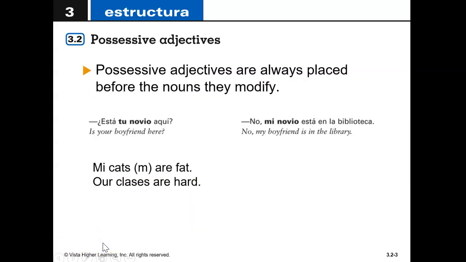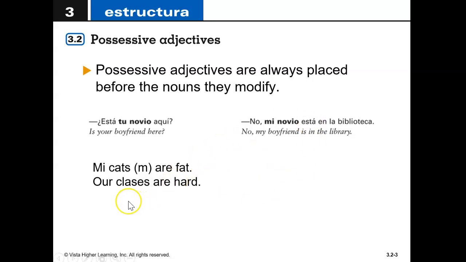Possessive adjectives are always placed before the noun they modify. So just like in English, your boyfriend, ¿está tu novio aquí? Is your boyfriend here? Right in front of the noun. No, mi novio está en la biblioteca. No, my boyfriend is in the library. Once again, right in front of the noun.